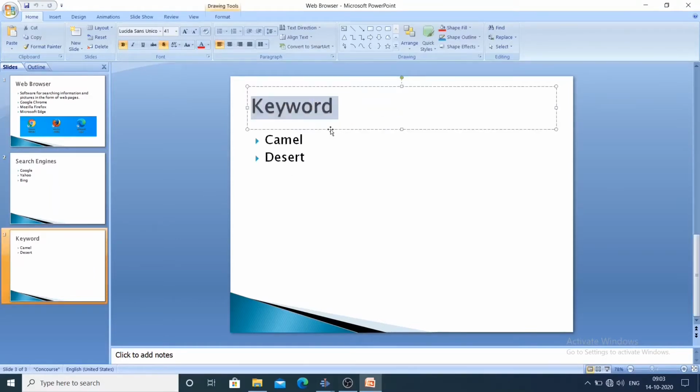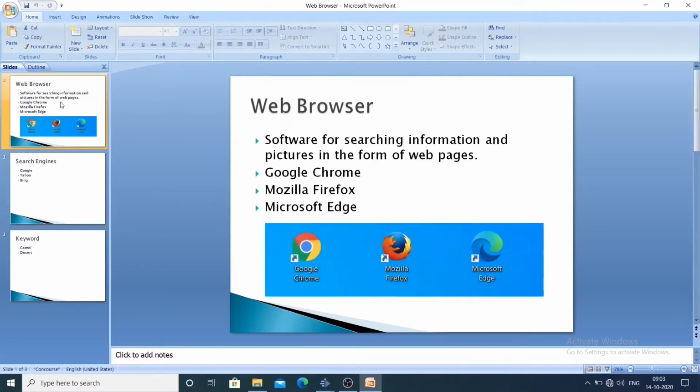These three terms are very important for understanding this chapter. So let us start with the first one, web browser.